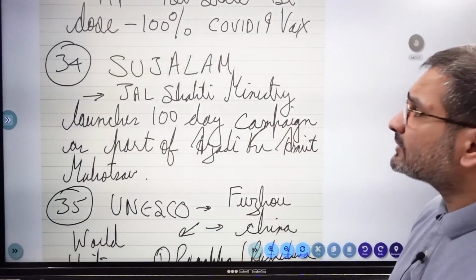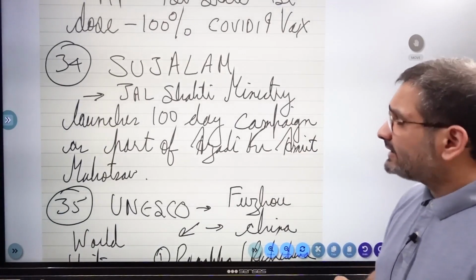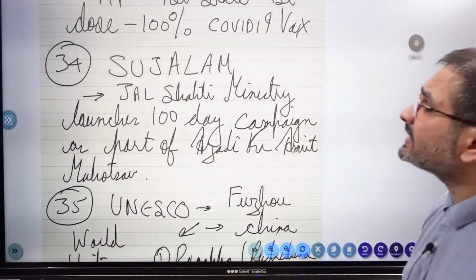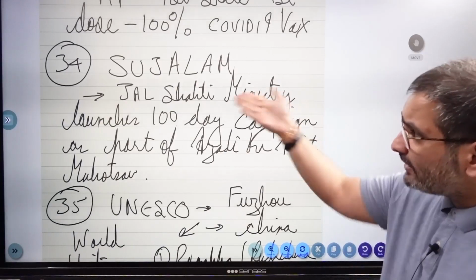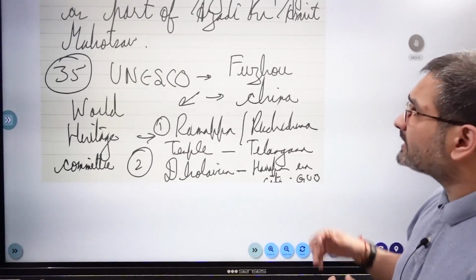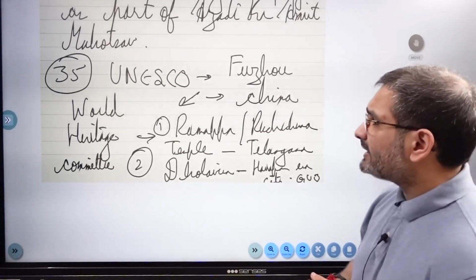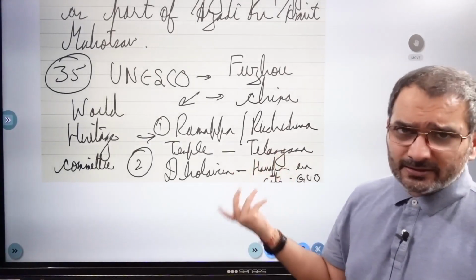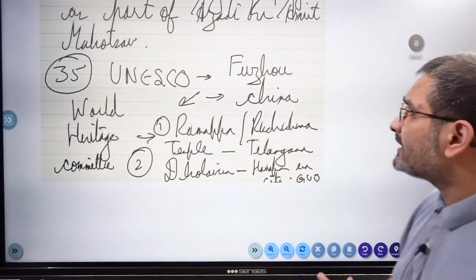And Sujalam is the Jal Shakti Ministry, is the name of the 100-day campaign launched by the Jal Shakti Ministry as part of the Azadi Ka Amrit Mahotsav. UNESCO held can be clubbed in international news, but we'll go here. हमने यहाँ पे डाला हुआ है.